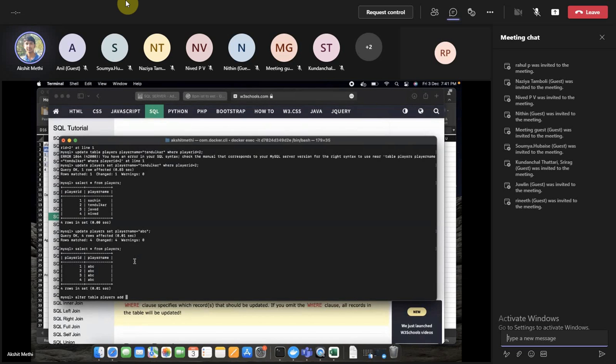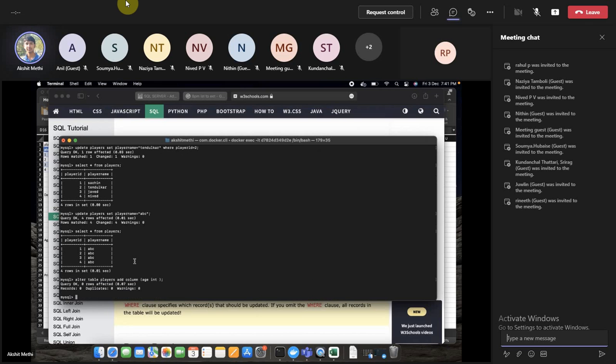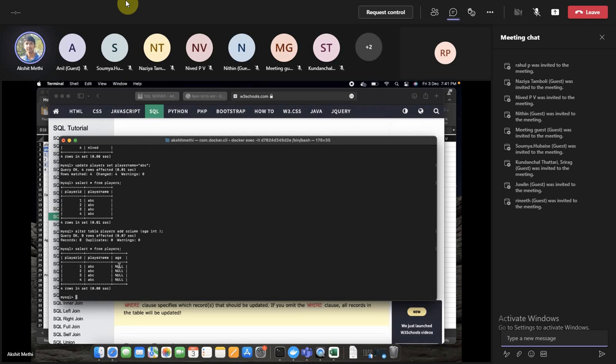What you wanted to do, you wanted to add column, and what should be the column name? Let's say age of the player, which is again an integer. Okay, now I added that. So if I query it, since the data is not there, it is set to null. So this is how we can add new columns in the table.